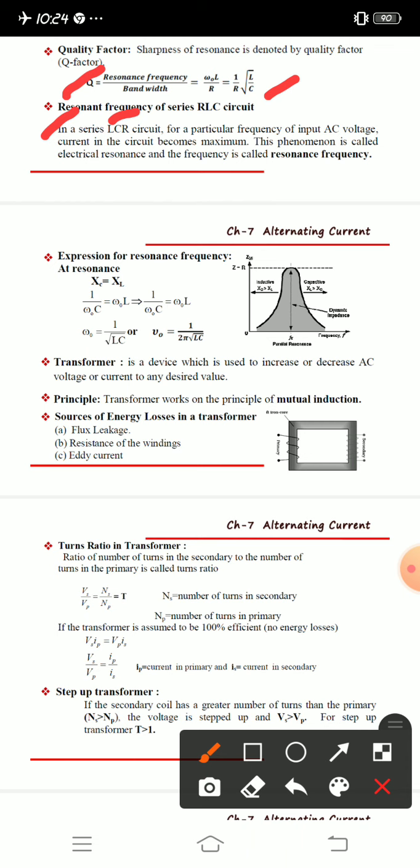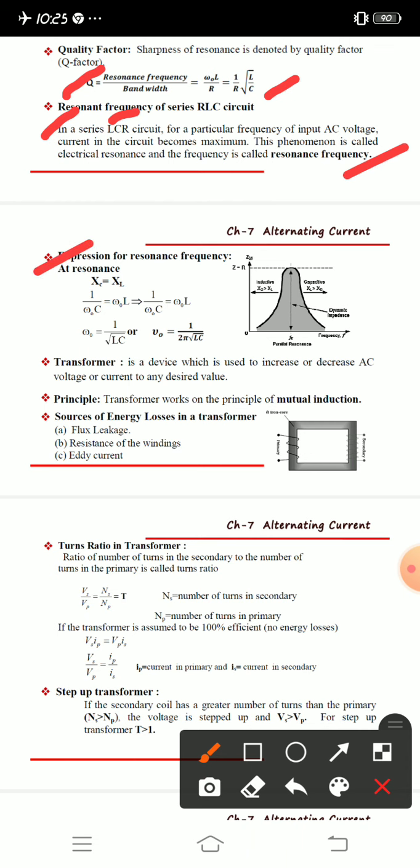For a particular frequency of input AC voltage, the current becomes maximum. This phenomenon is called electrical resonance. And the frequency at the time of electrical resonance is called resonance frequency. This also we have studied in detail. Just remember the definitions of electrical resonance and resonance frequency.